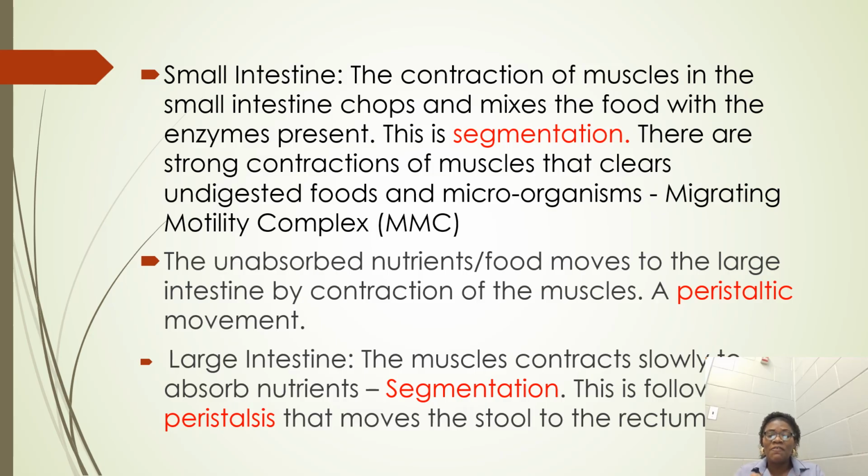So the first type of contraction of muscles that takes place when the food enters the large intestine is segmentation. After the absorption of water has taken place, the movement of the muscles changes to peristaltic movement. This is in order to move the waste, which has now become stool, down to the rectum.